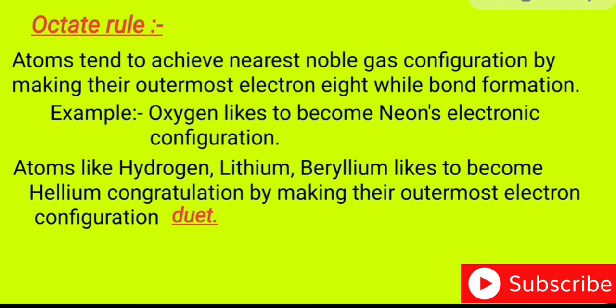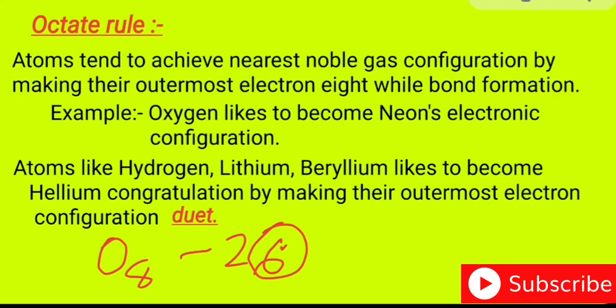Now take the example of the oxygen atom. Oxygen has atomic number 8 and electronic configuration 2,6. When it has only 6 electrons in its outermost shell, it is not stable. Oxygen can get 2 more electrons from another element.